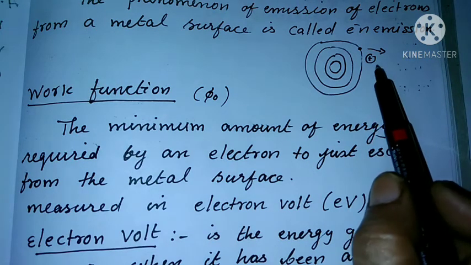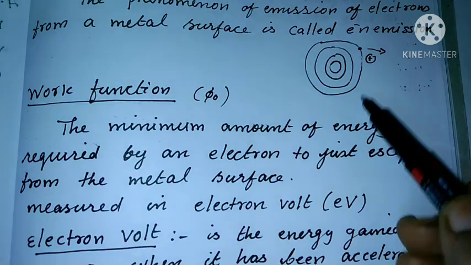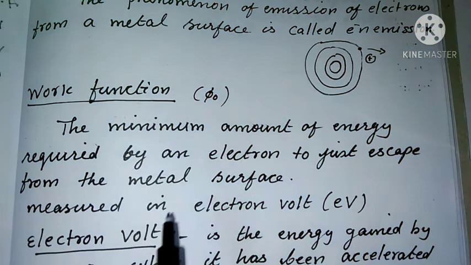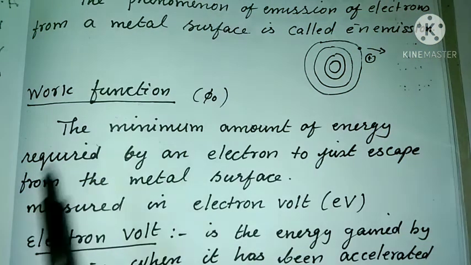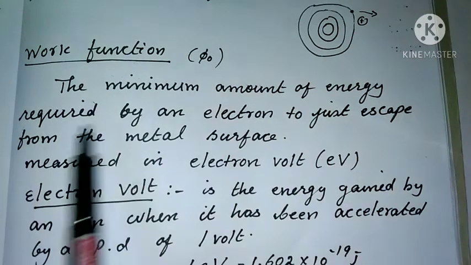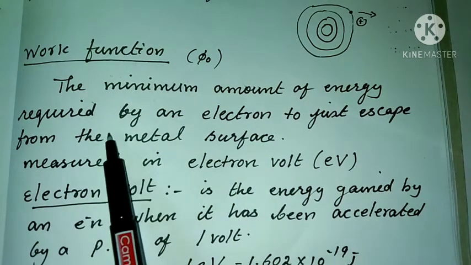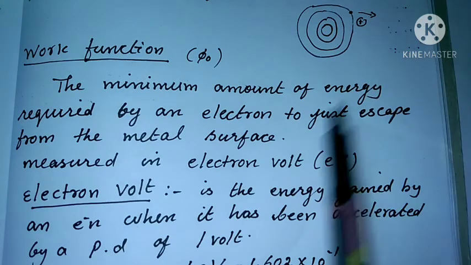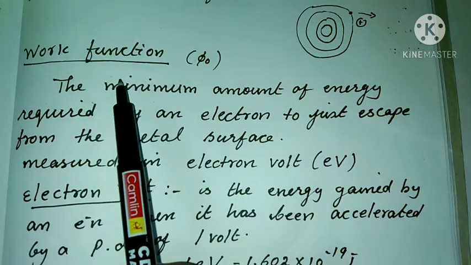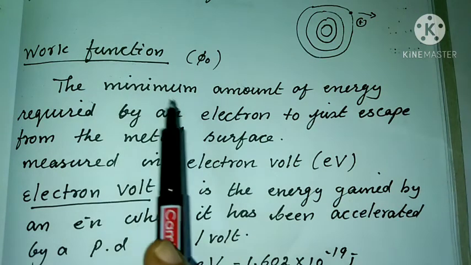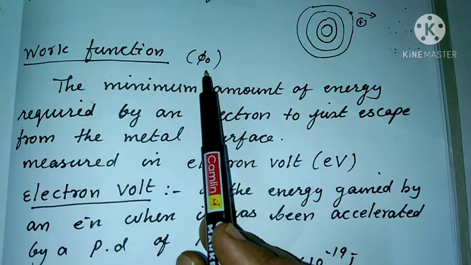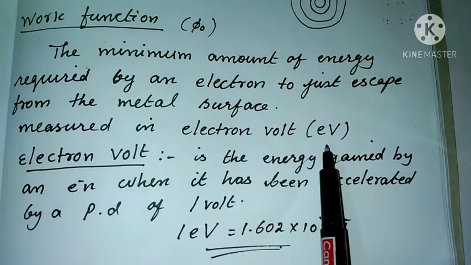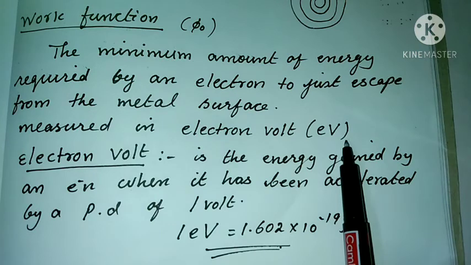So to remove this electron from the metal surface, we have to give some minimum amount of energy. This minimum amount of energy is known as the work function. So what is the work function? The minimum amount of energy required by an electron to just escape from the metal surface. It is denoted by the letter phi 0, and it is measured in electron volt, eV.